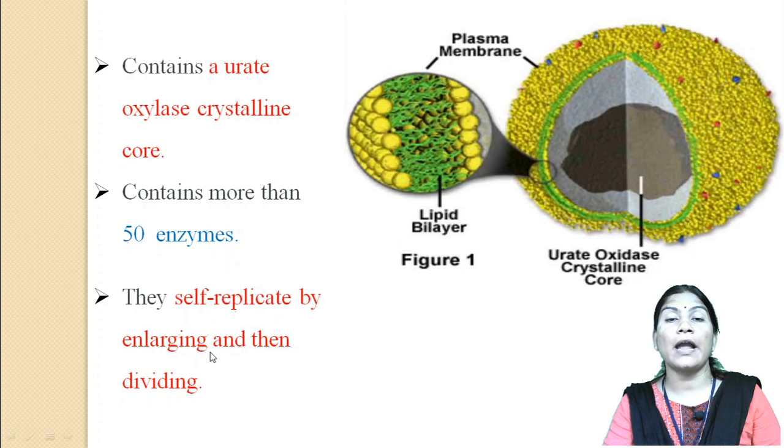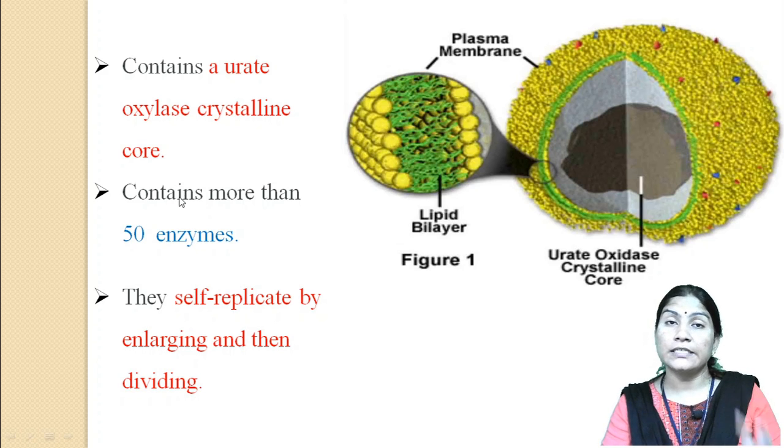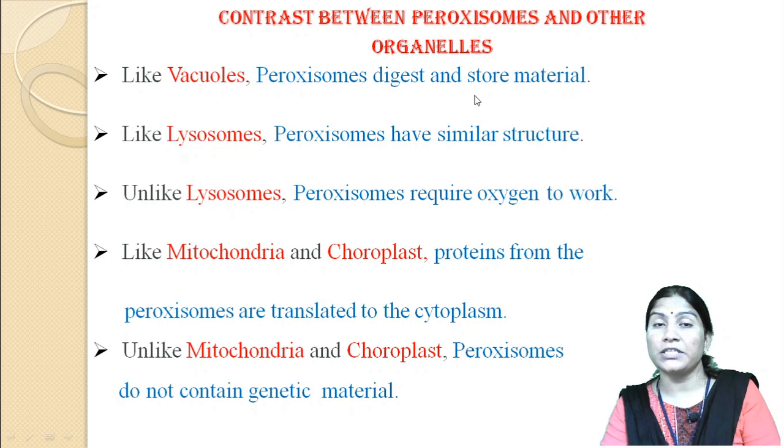They self-replicate by enlarging and dividing. So these peroxisomes contain the urate oxidase crystalline core, which contains more than 50 enzymes. They self-replicate by enlarging and then dividing. When we compare these peroxisomes to the other organelles, we explain that like the vacuoles, peroxisomes also digest and store material.